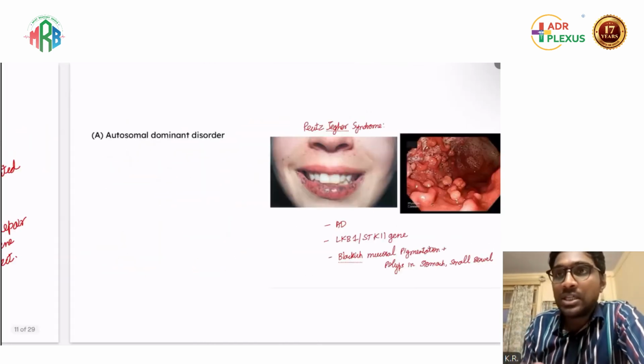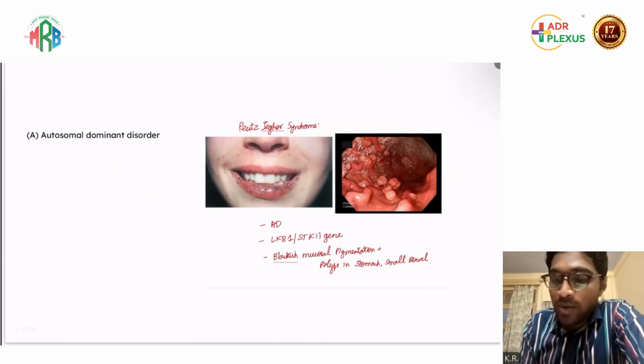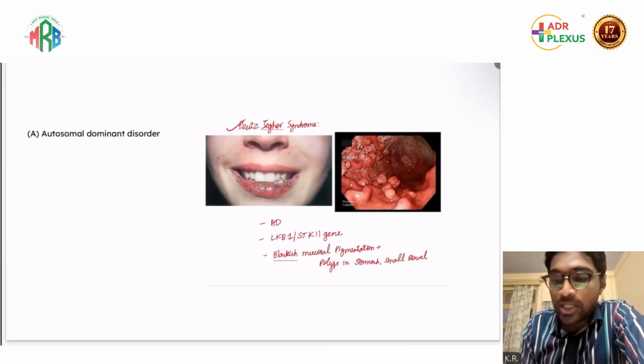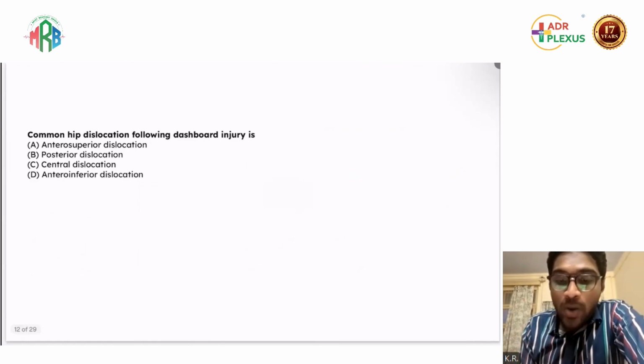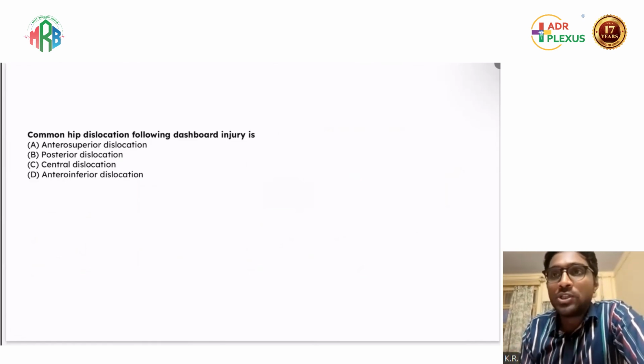So this we had discussed in our MRB workbook discussion. This is a case of Peutz-Jeghers syndrome, where there is melanosis, that is hyperpigmentation, in the mucous membrane of the lips and anal canal. The mutation is LKB1 STK11. It is autosomal dominant, with mucosal pigmentation and multiple polyps in the stomach and small bowel. Okay.